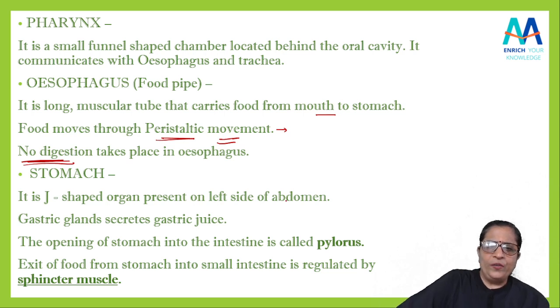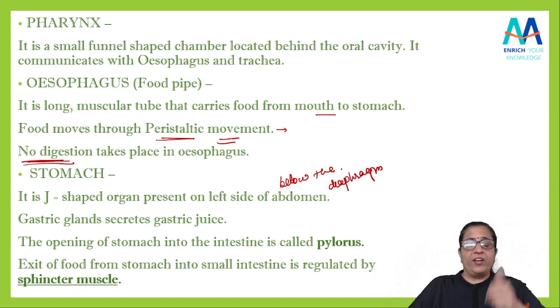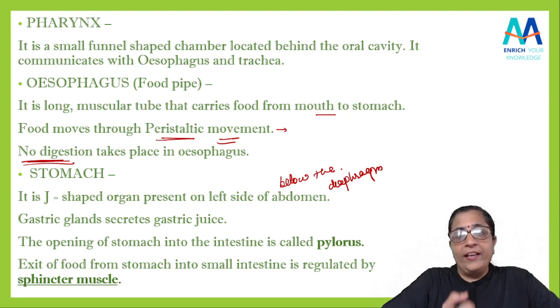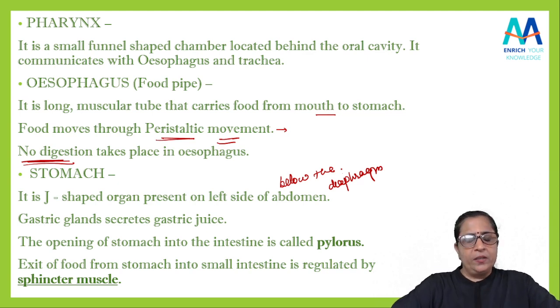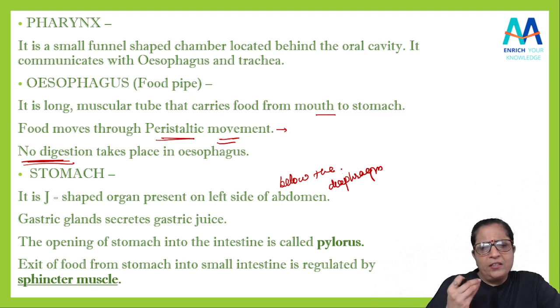Yeah, and also we can say below the diaphragm. Yes, जब हम respiration पढ़ेंगे तब हम diaphragm भी पढ़ेंगे. So it is on the left side of abdomen, or you can say it is below the diaphragm also. Now this stomach, students, it contains several branched and tubular glands. बहुत सारे tubular glands इसमें हैं on the inner surface of the stomach, and that inner part is called as, what is there?